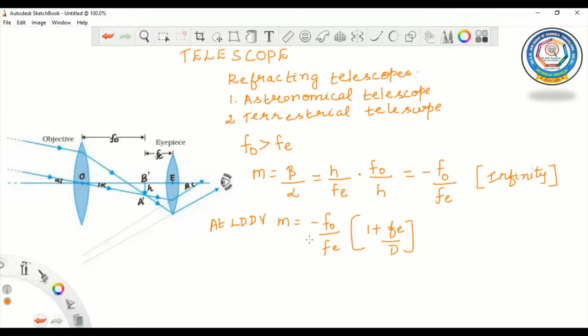And for the image at LDDV, it is minus Fo by Fe into 1 plus Fe by D.